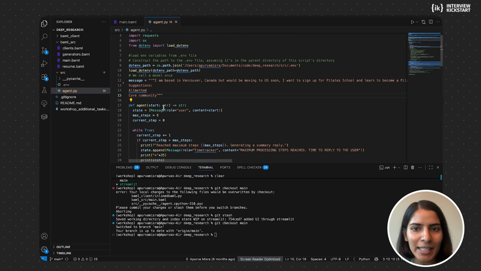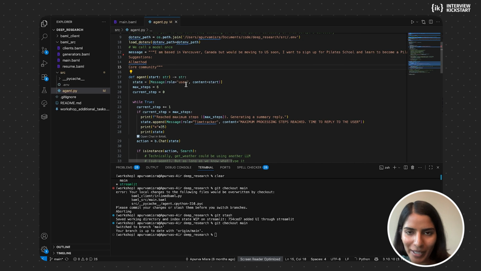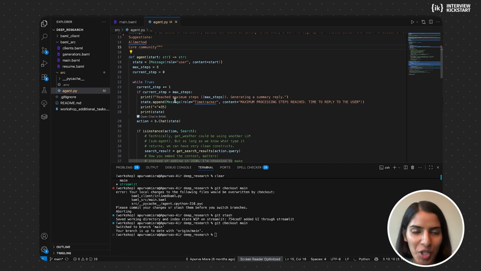But basically, right now for the query, we are looking for Pilates schools based in Vancouver, Canada, which have valid credentials in the US. I'm really interested in Pilates, so this is the query I've chosen. But you can do any of the queries that you're interested in. It's a generalized agent. But this is our whole loop.